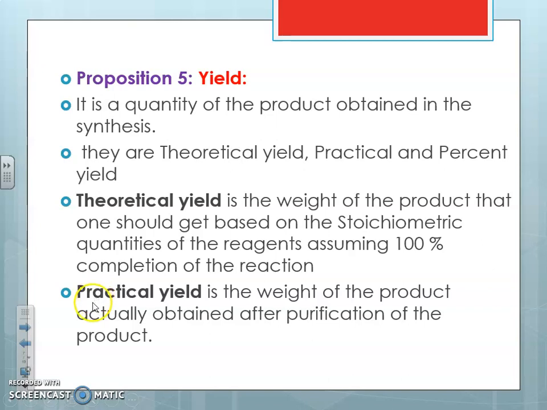And now practical yield. Practical yield is nothing but the weight of product actually obtained after the purification of the product. So the actual weight of the product after purification, that we actually get on a practical basis, we call the practical yield. On a theoretical basis, just on the basis of molecular weight and equimolar ratio, what amount of product we should get, assuming the reagents are pure, stoichiometric and the reaction is 100% complete, that is the theoretical yield, and what we actually get is the practical yield.